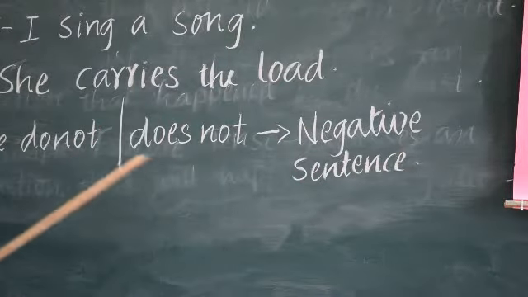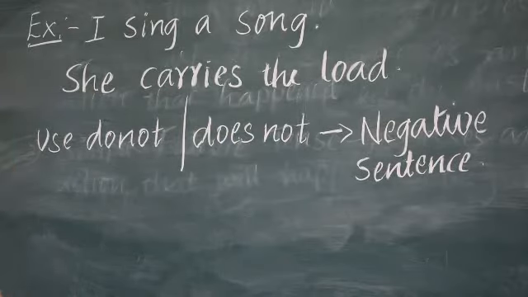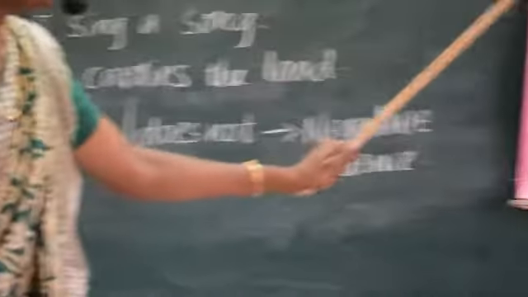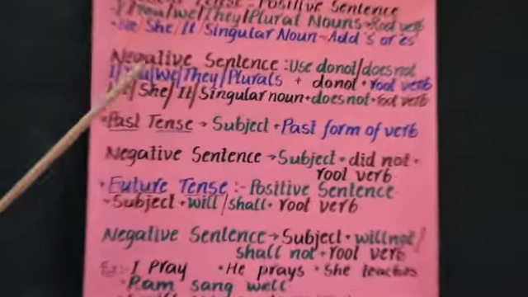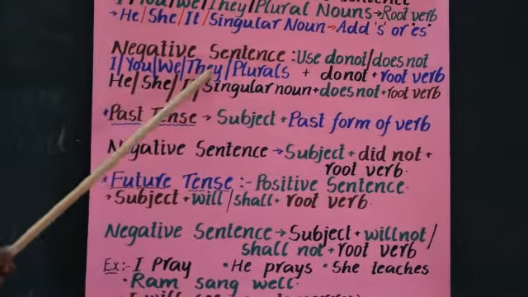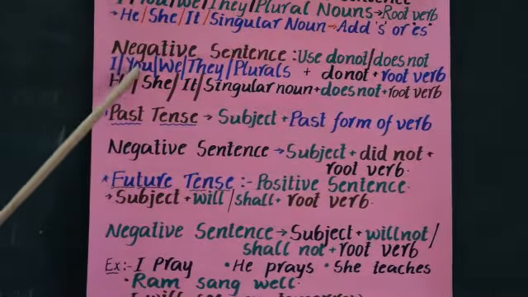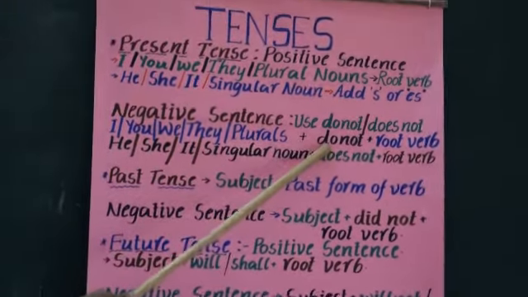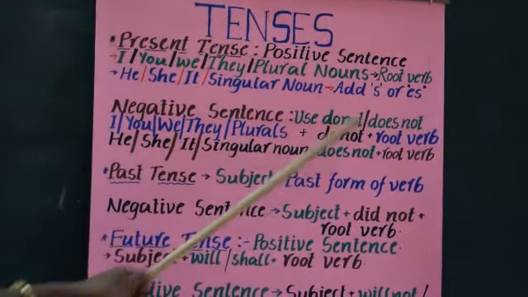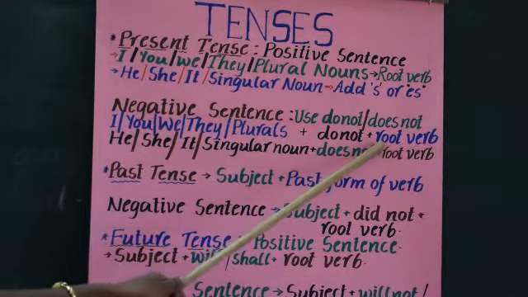To use do not or does not, you must know when to use do not and when to use does not. That's given here. If the subject is I, you, we, they, or plurals, then you have to use do not plus root verb. Root verb is nothing but the present form of verb.